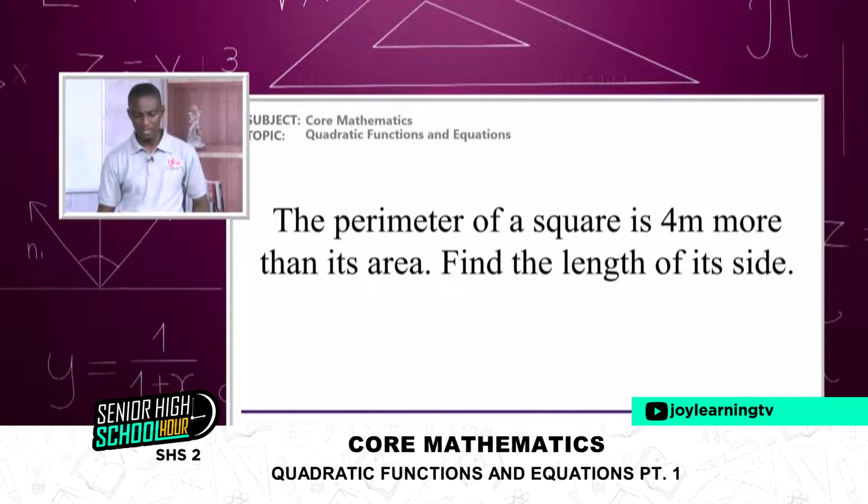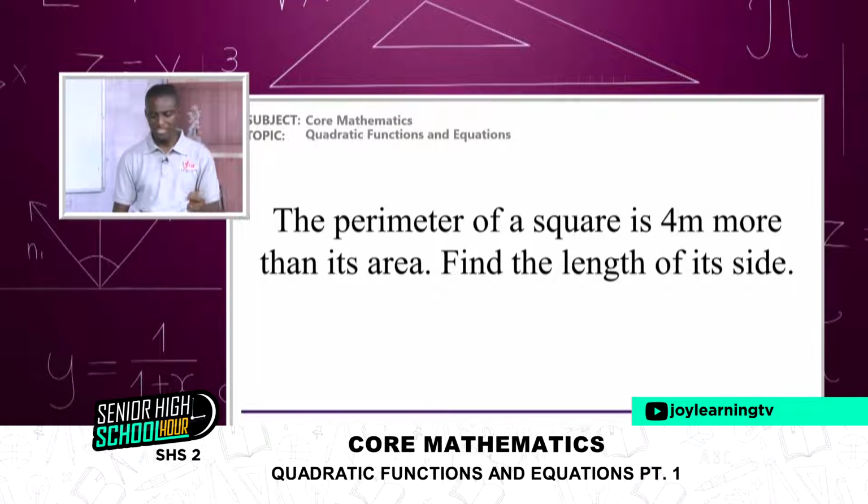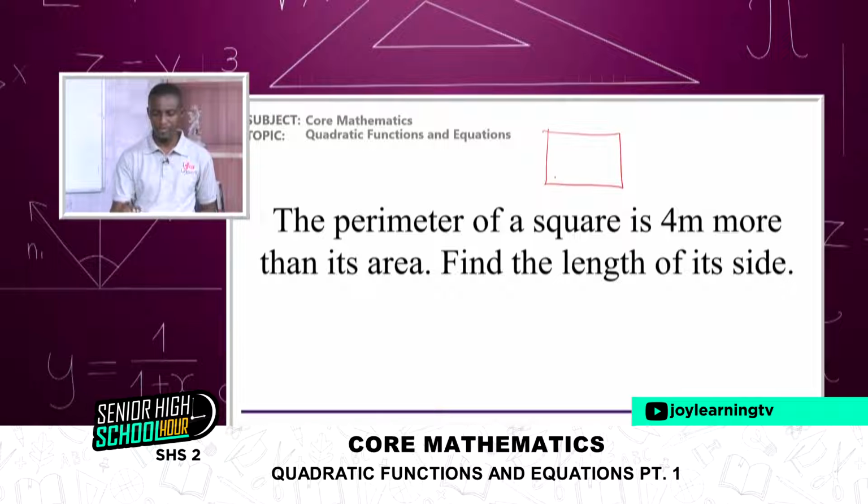Another question here that I'll give you a clue to, and then you solve it. The perimeter of a square. So I have a square here. The perimeter means, let me assume, let me call this one n.